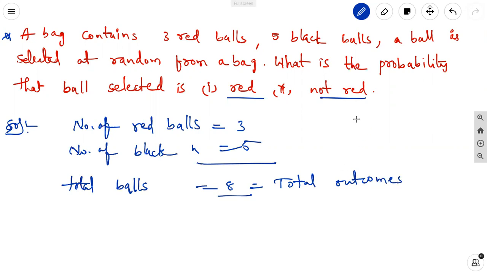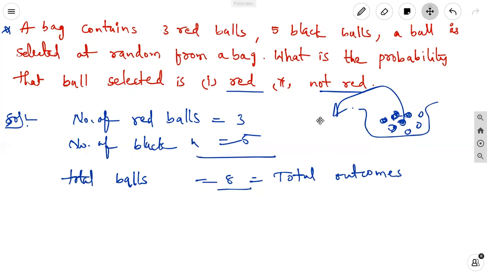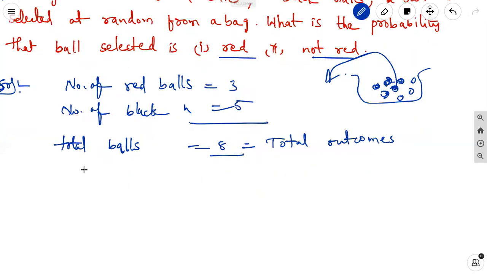Okay, in a bag, 5 black balls and 3 red balls. If we select one ball from this, that ball is the occurrence of red. Here, what is the probability?